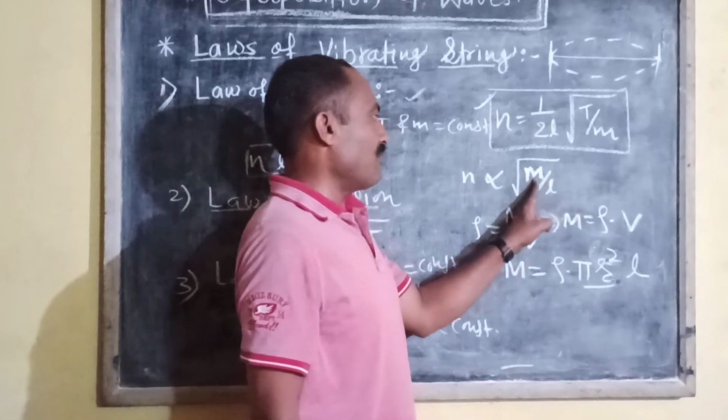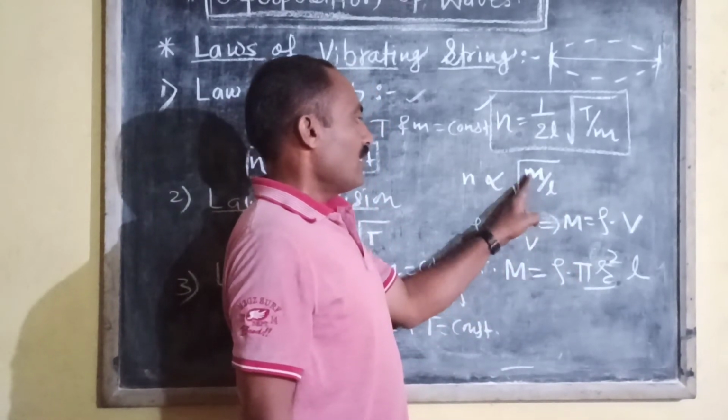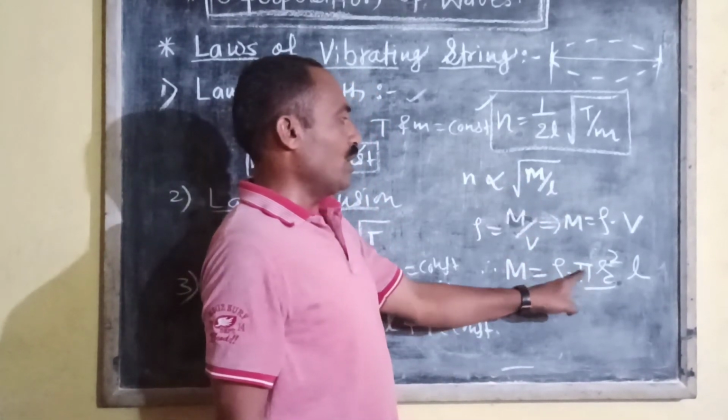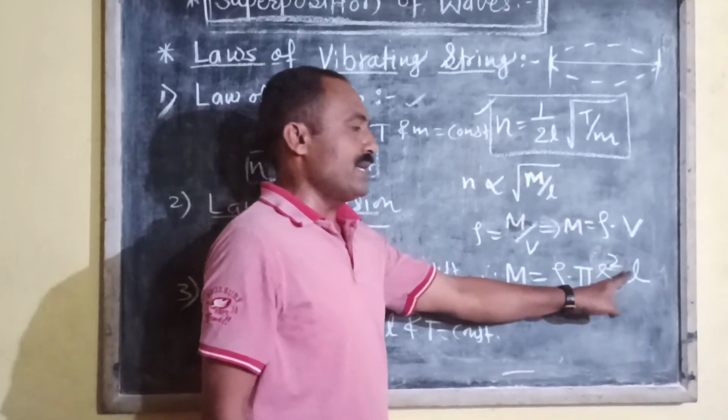Where M is equal to rho into pi r square L, the L and L get cancelled.